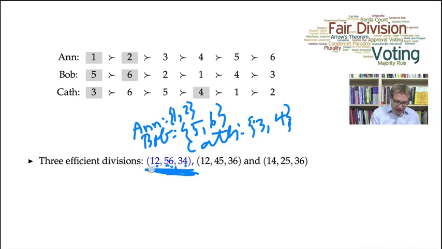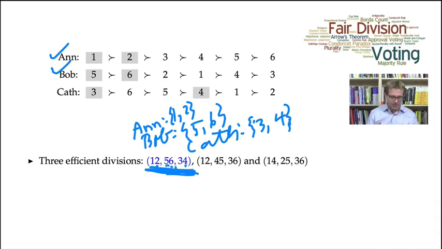All right, so this allocation, Anne receiving 1, 2, Bob receiving objects 5 and 6, and Kath receiving objects 3 and 4 is Pareto efficient. There's no other allocation that dominates this allocation. And that's not too hard to see because note, both Anne and Bob receive their top 2 choices. So there's no way to move to a different allocation without hurting Anne and Bob, without taking away some utility from Anne and Bob.